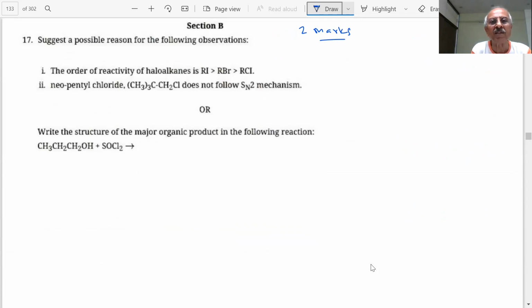The order of reactivity of haloalkanes, students: RI is greater than RBr, then RCl. R is the same. What has changed? The halogen has changed. And what reason will you give?